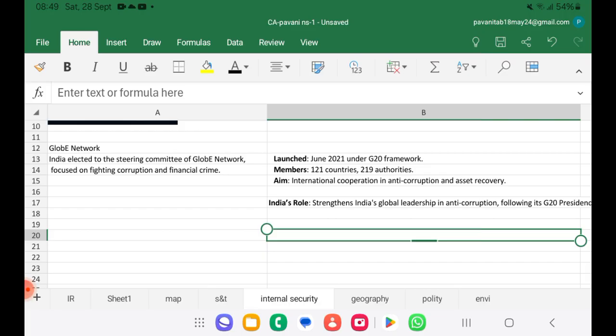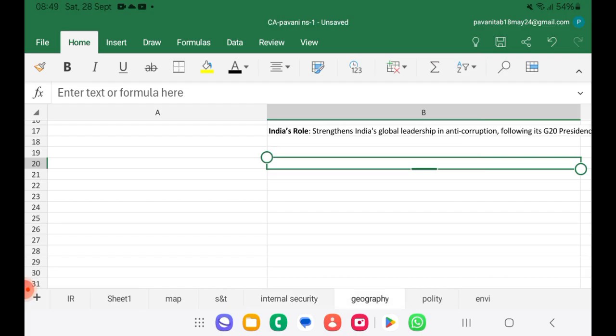There are 121 countries and 219 authorities. It aims at international cooperation in anti-corruption and asset recovery. India's role will be strengthened in a leadership role, so that it will be avoiding or controlling corruption, following the G20 presidency. Yes, so Globe Network is fighting against corruption and financial crimes.